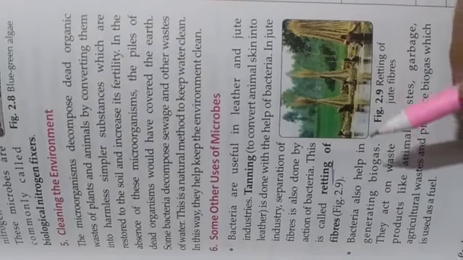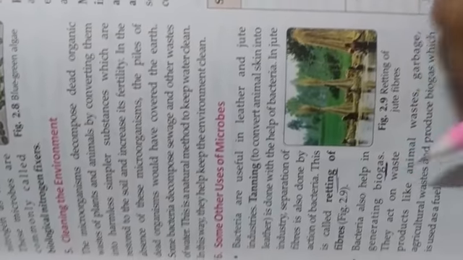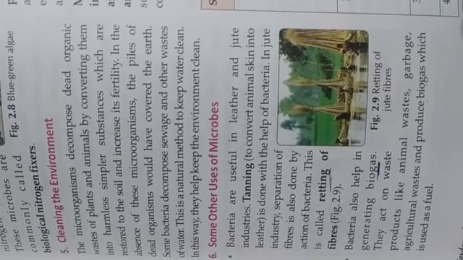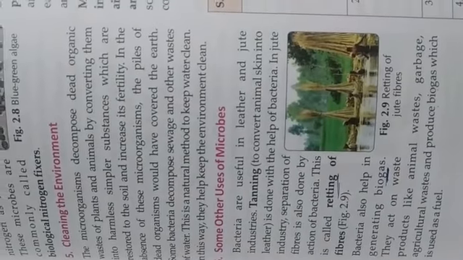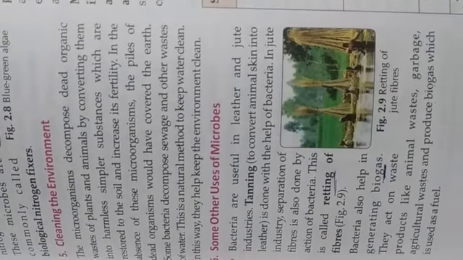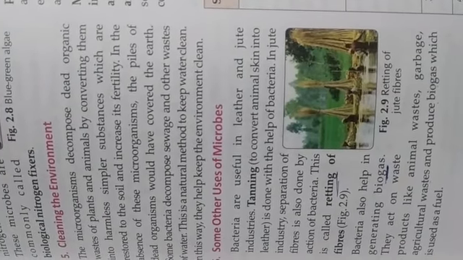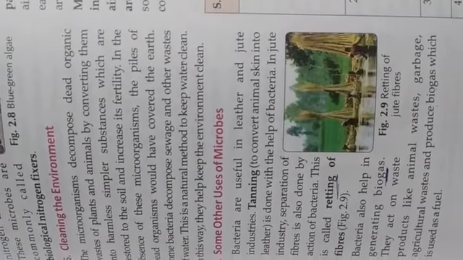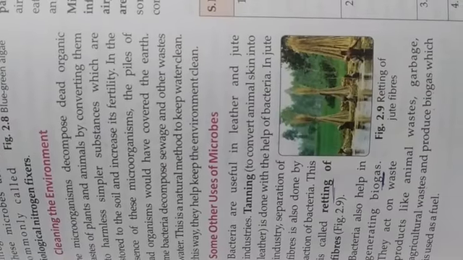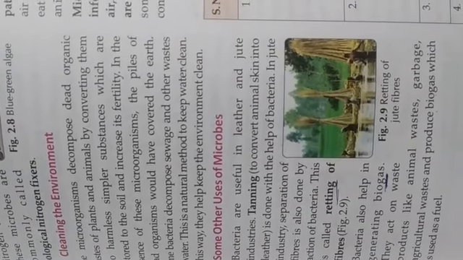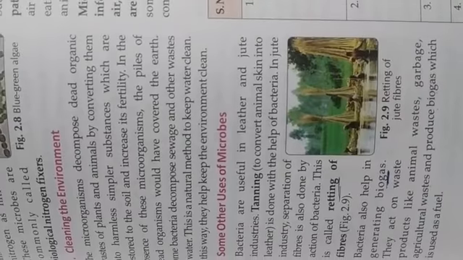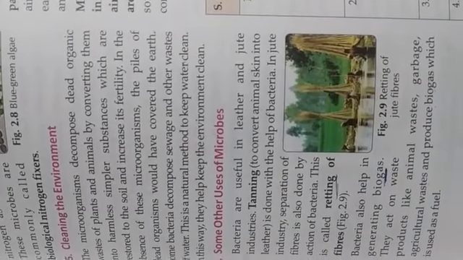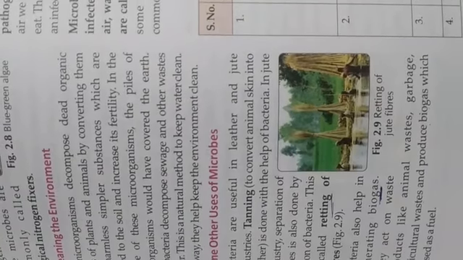In the presence of bacteria, the waste is converted into biogas, and this biogas is useful as a fuel.